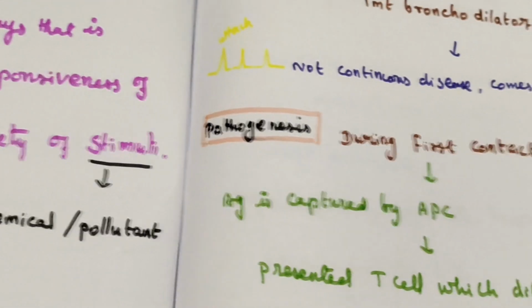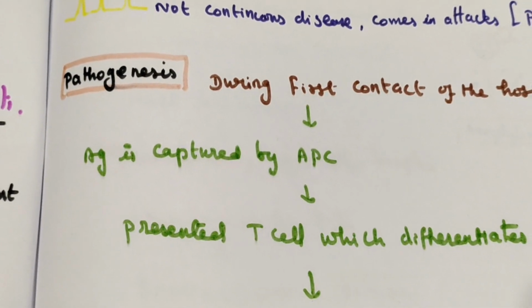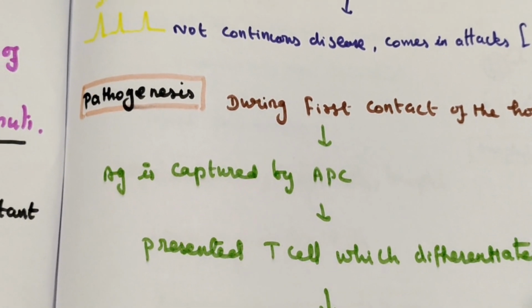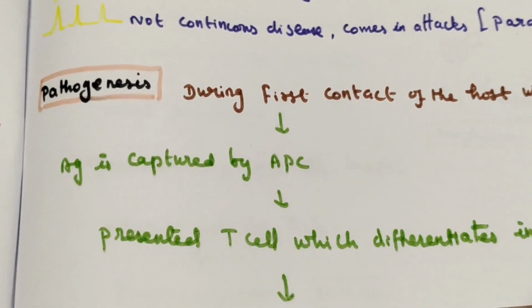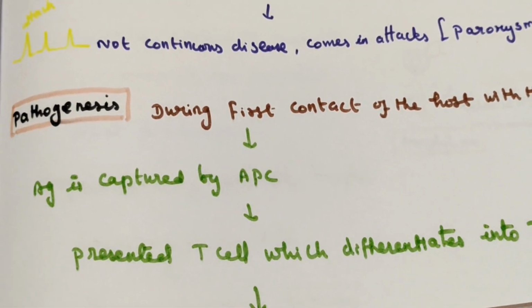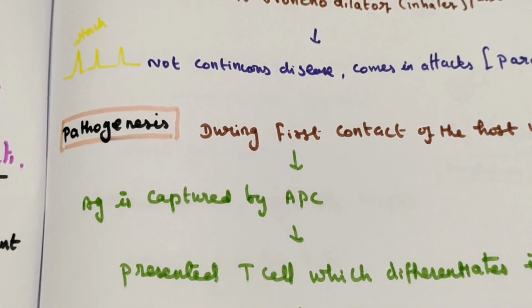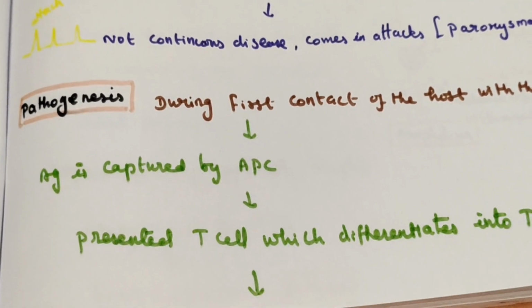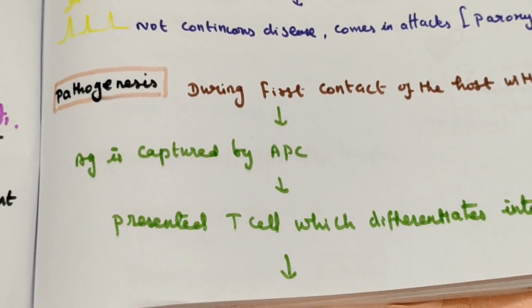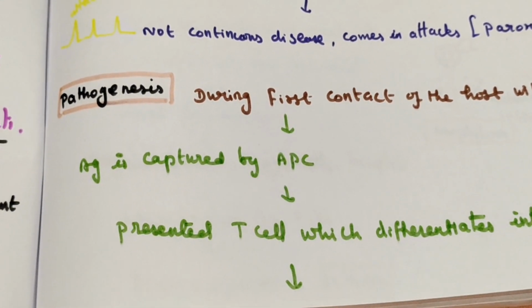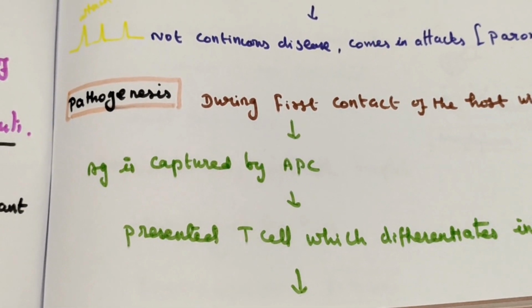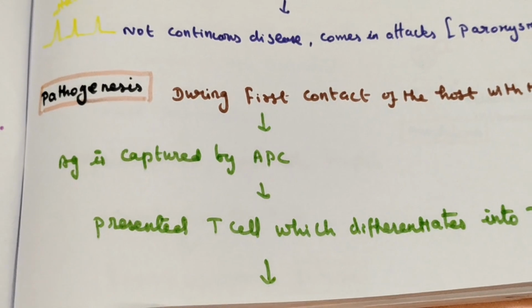Next, what is the pathogenesis? Asthma is an example of a type 1 hypersensitivity reaction. That is, the allergen comes in contact with the person.